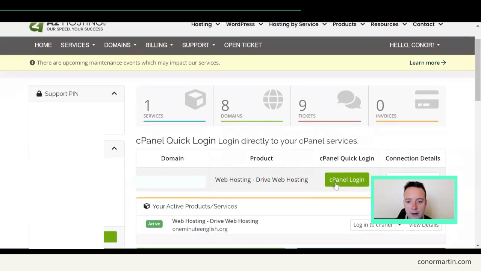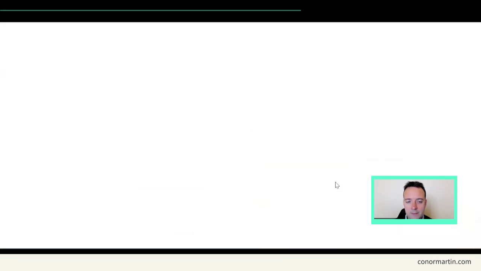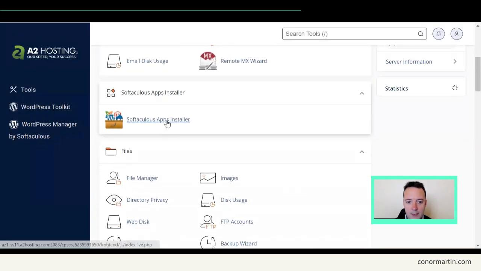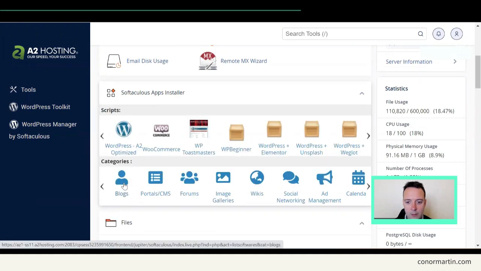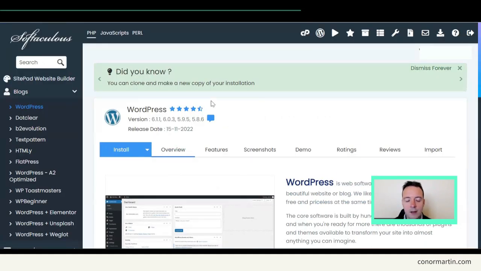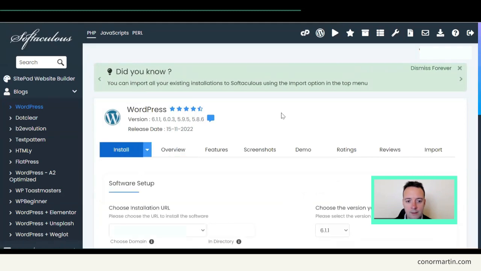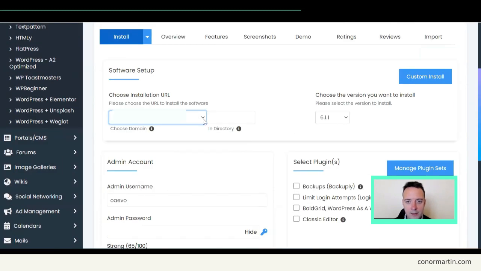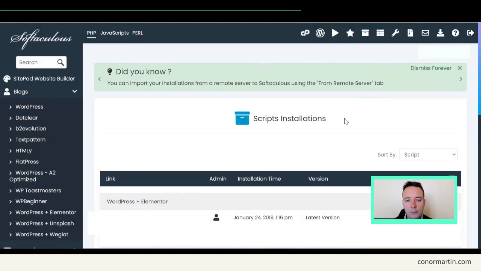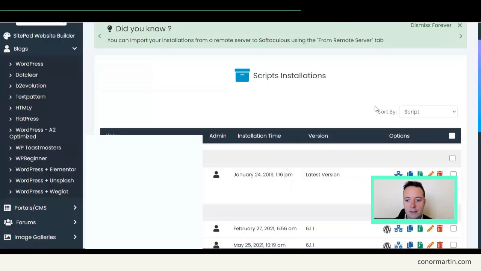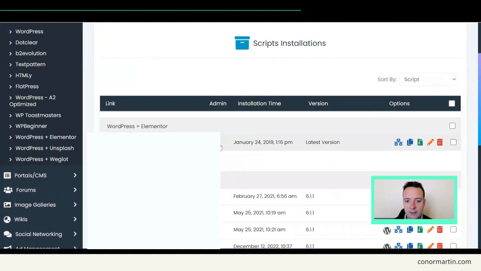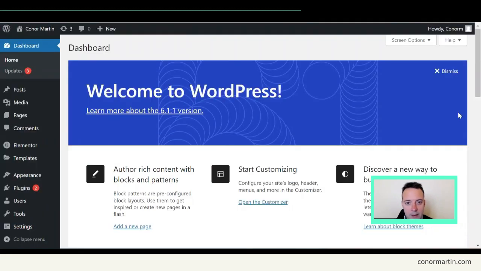So you just need to click on the cPanel login here, and then you need to find the Softaculous Apps installer and click on blogs and click on install. So you can click on quick install here and you choose the domain that you want to install WordPress. Once you have WordPress installed, you can click here to all installations and log in to your website here.